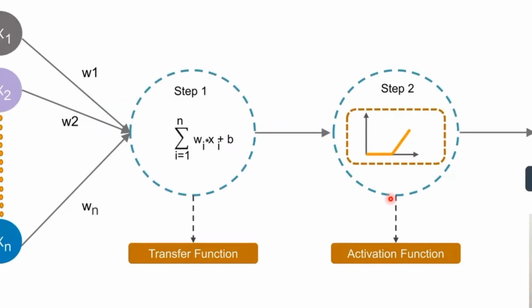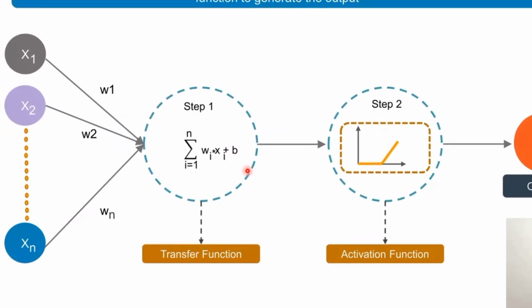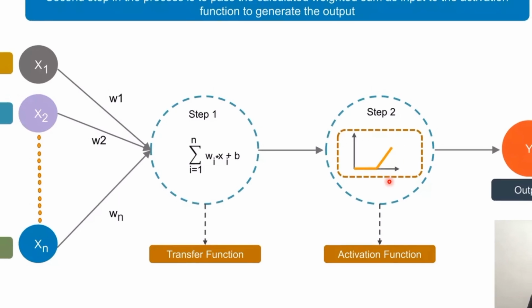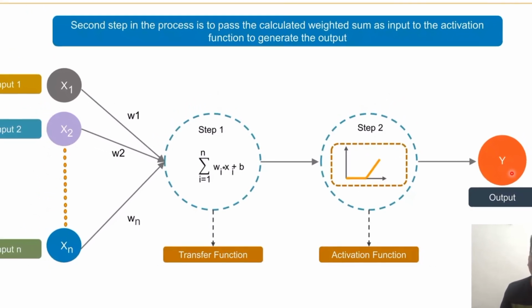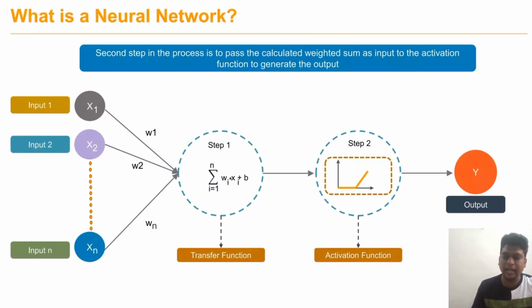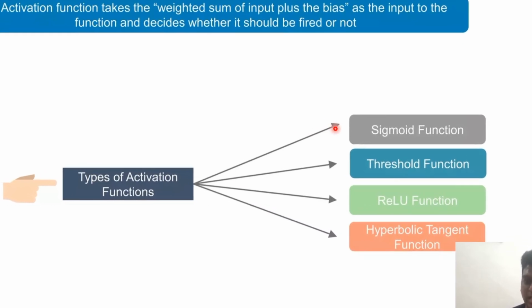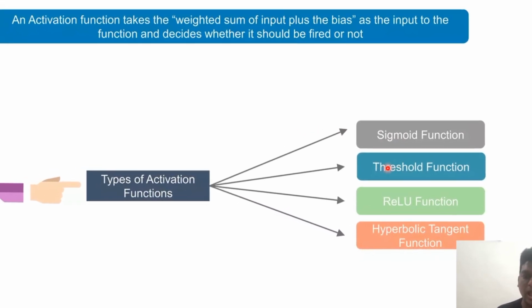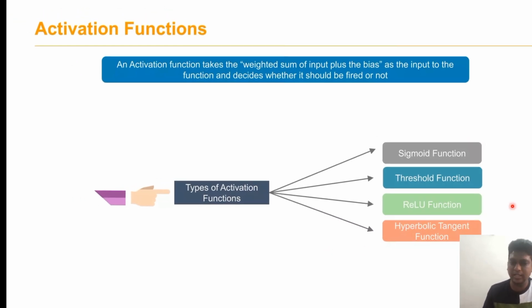then add the bias. The second step is to pass this calculated weighted sum as the input to the activation function to generate the final output. Now we can see what an activation function is and what its functions are. We can see various types of activation functions. The first is sigmoid, then threshold, rectifier linear unit, and finally the hyperbolic tangent function. Now we can see them one by one.